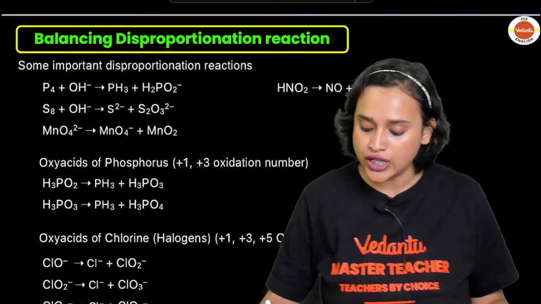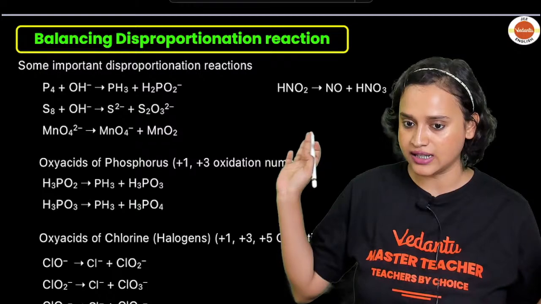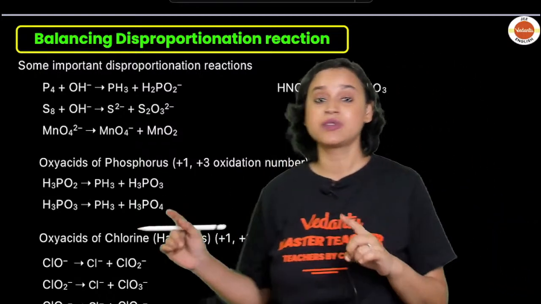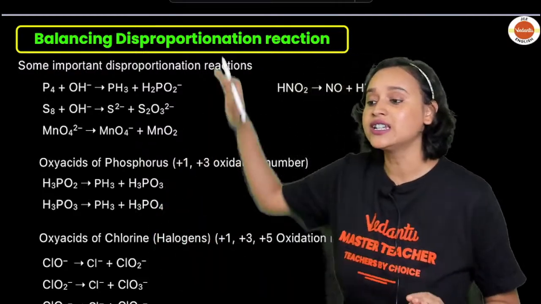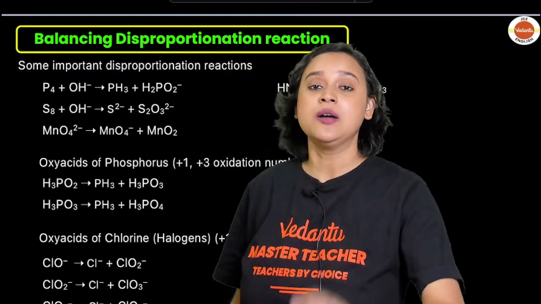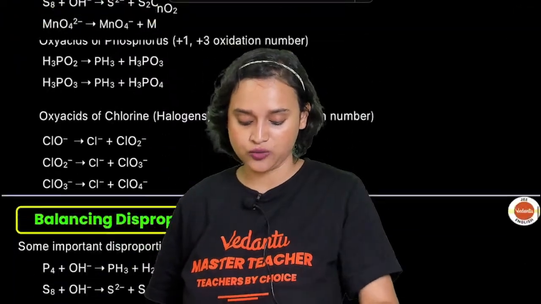Oxyacids of phosphorus, with +1 and +3 oxidation number. Here, these are the reactions. Oxyacids of chlorine, that is halogen, +1, +3 and +5. I showed you there, right? And here, these are some important reactions. Please go through each one of them.